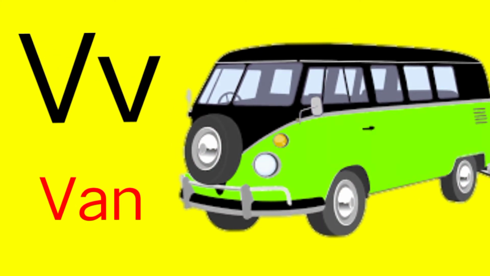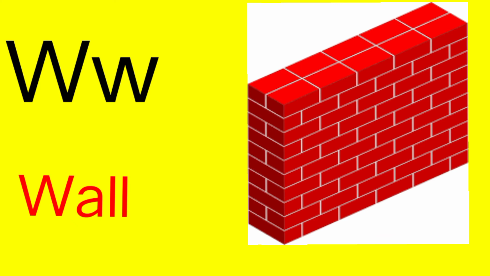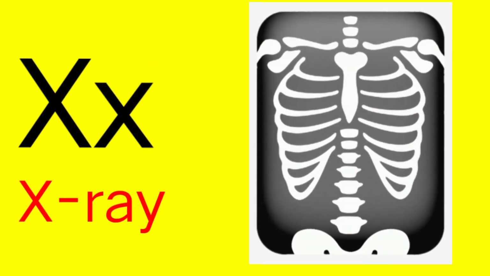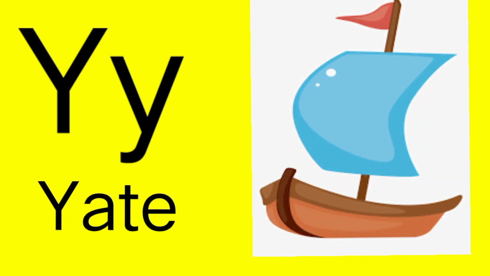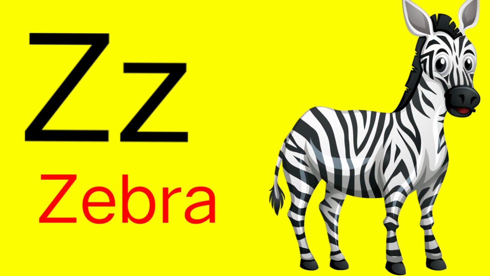U for umbrella. V for van. W for wall. X for x-ray. Y for yak. Y for yacht. Z for zebra.